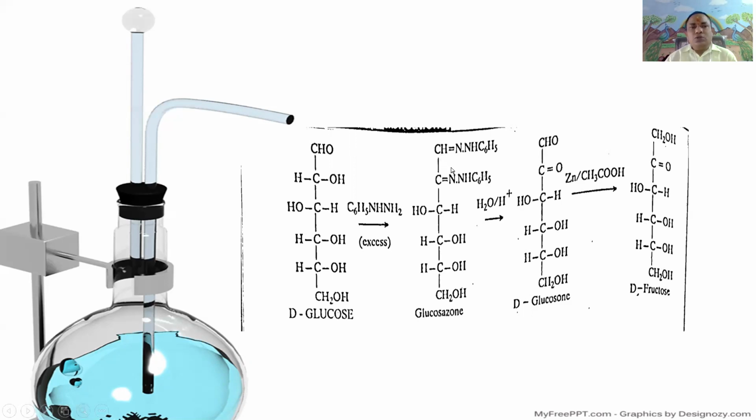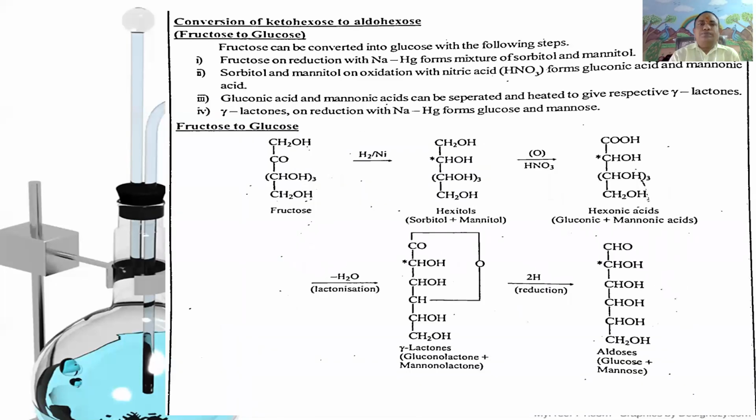This glucosazone on acid hydrolysis gives osone or glucosone. This glucosone undergoes partial reduction with zinc and acetic acid. It gives D-fructose. That is the conversion of aldohexose to ketohexose, glucose to fructose.